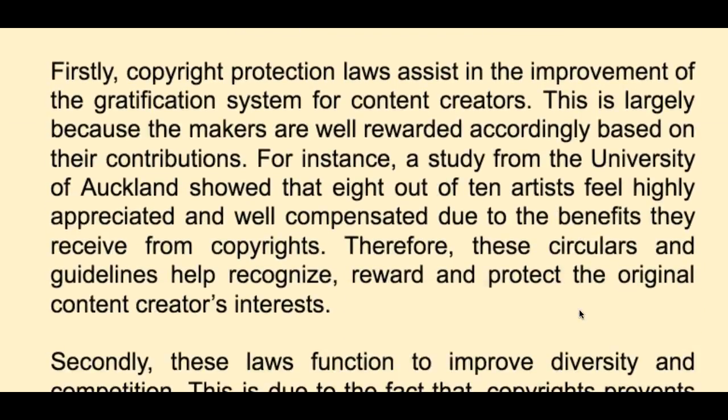Genius. Good start. Firstly, copyright protection laws assist in the improvement of the gratification or reward system for content creators. This is largely because the makers are well rewarded according. So what could we say instead of rewarded, assuming we've used it here? Are well compensated accordingly based on their contributions. Good. Well done for using content creators as well. That's a good collocation. Excellent.